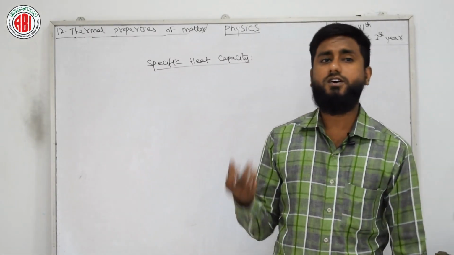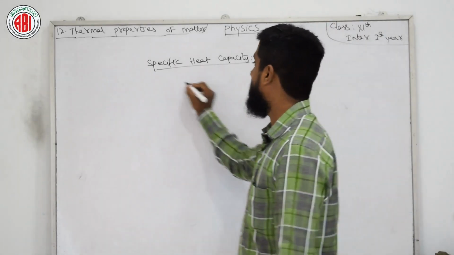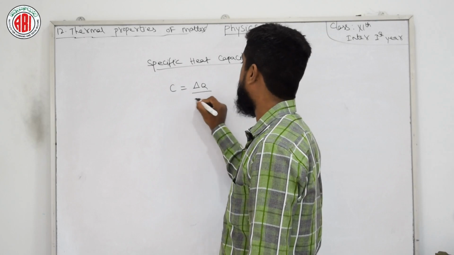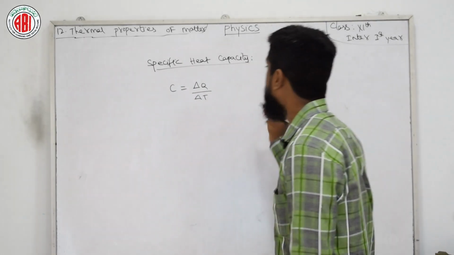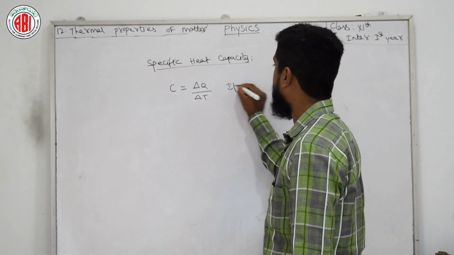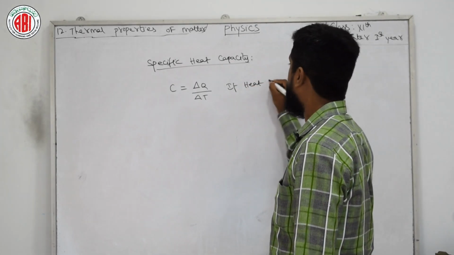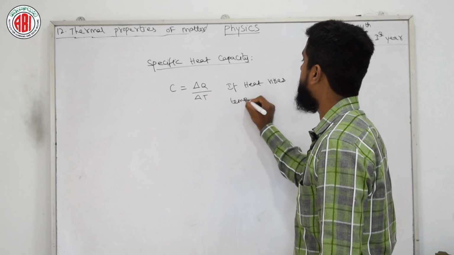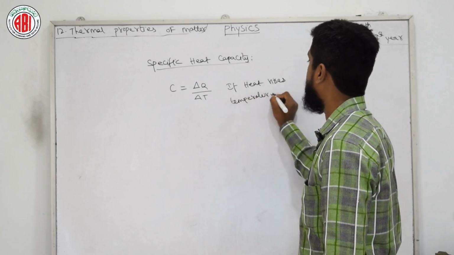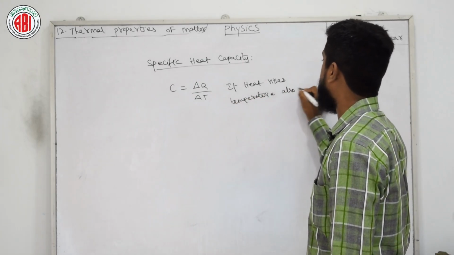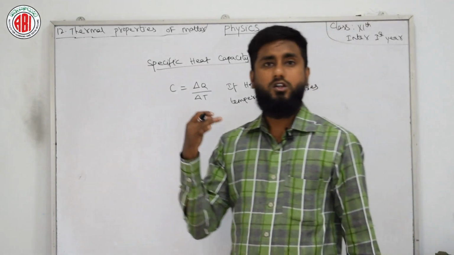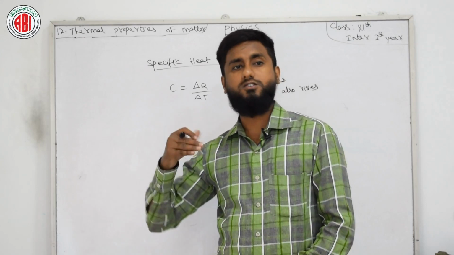The heat capacity of a substance is given by delta Q by delta T. If heat rises, temperature also rises. You know that. If heat is lowered, then temperature is also lowered.